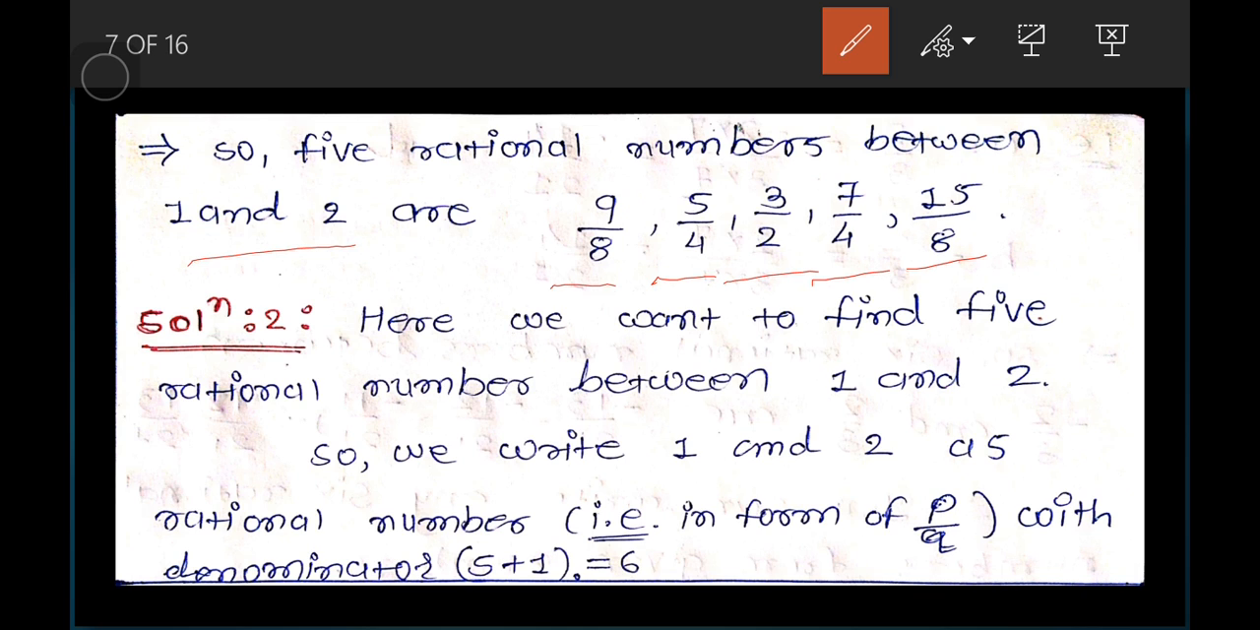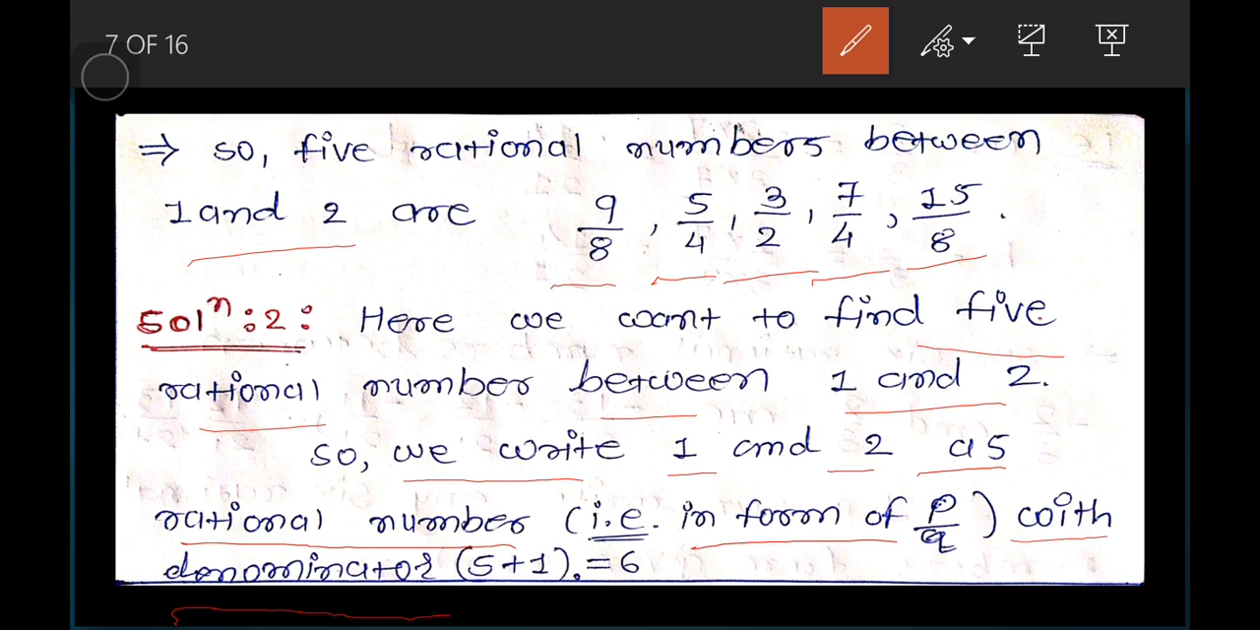Method number 2, by which we can also find rational numbers between any two numbers. Here we want to find 5 rational numbers between 1 and 2. So we write 1 and 2 as rational numbers, that is in the form of p by q, with denominator 5 plus 1.